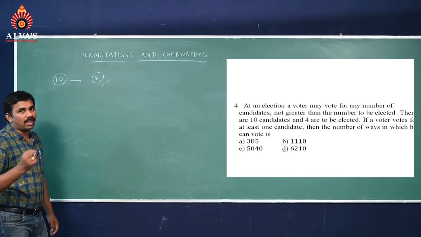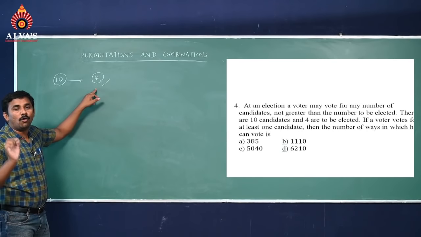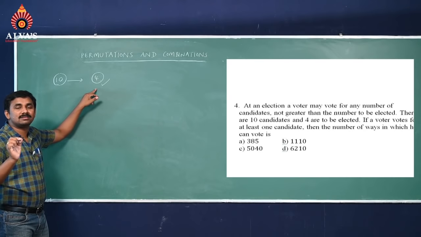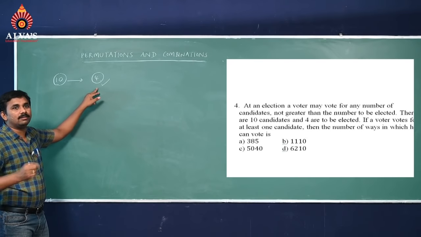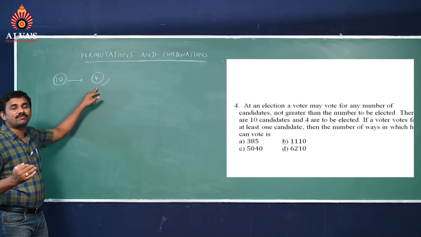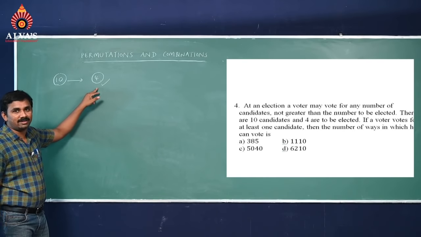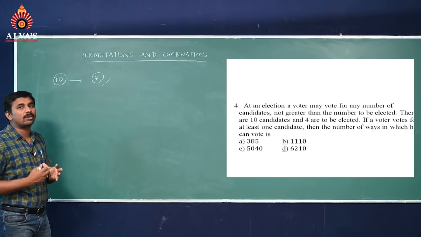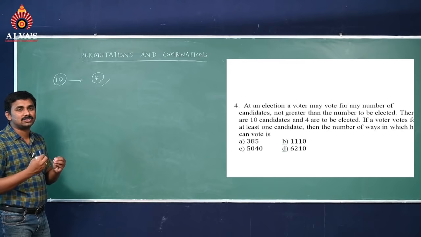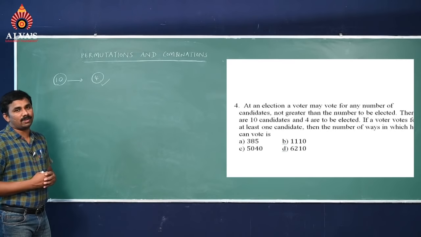That means a voter can vote maximum 4 persons out of 10 persons. But here a voter votes for at least one candidate, so the 0 case is not there. Compulsorily he has to vote for at least one person.